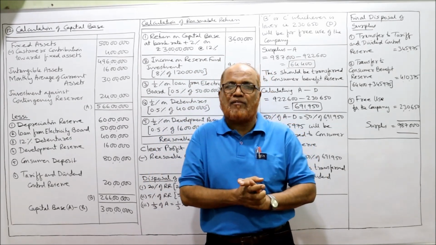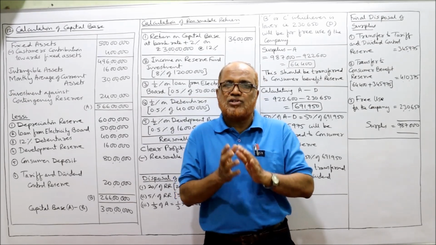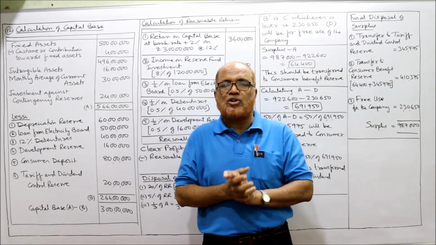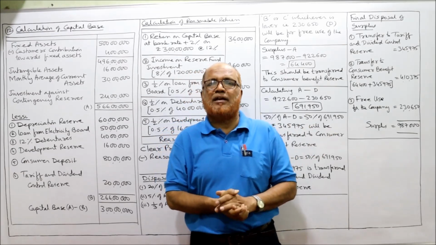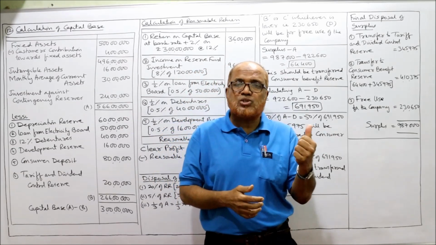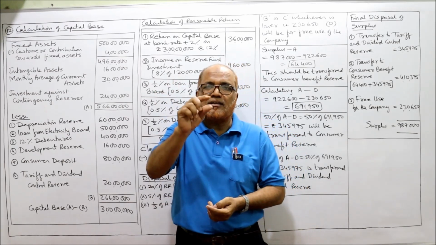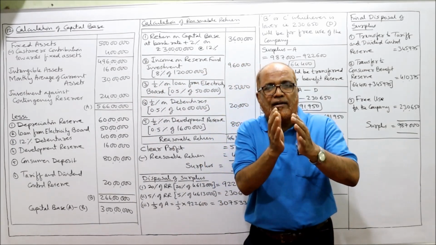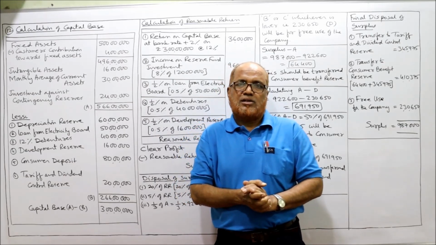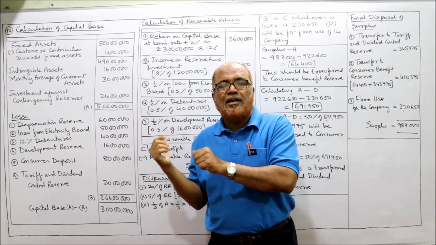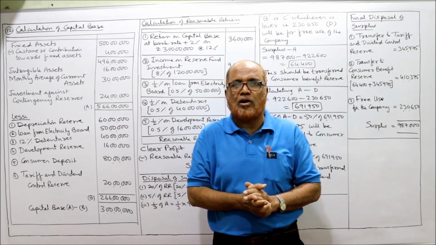In the first video, I uploaded the introduction and explanation of the Electricity Companies Act provisions: how to make the financial statements, how to find out the surplus, how to dispose of the surplus. All these things I explained in the beginning. So go to the playlist of my channel, select the subject Advanced Corporate Accounting, select the topic Electricity Companies, and watch the introduction part. The starting videos are very important. Watch those videos first, and then you can join now and get command of the subject. Otherwise, if you join in between, you will not get the complete knowledge.